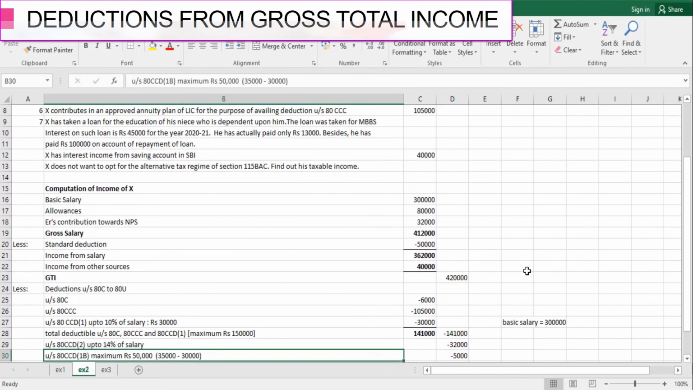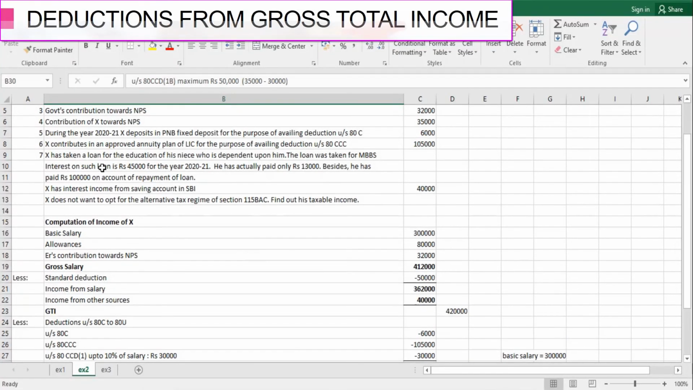Next comes the section where he has taken a loan for education purpose of his niece. The loan was taken for MBBS. Interest on such loan is 45,000 for the year, out of which he has actually paid only rupees 13,000, right? And besides, he has paid rupees 1 lakh on account of repayment of loan.